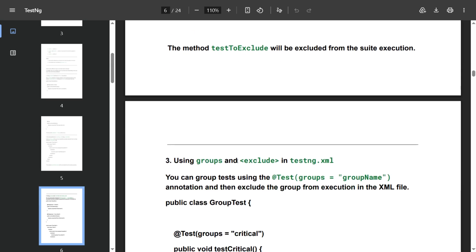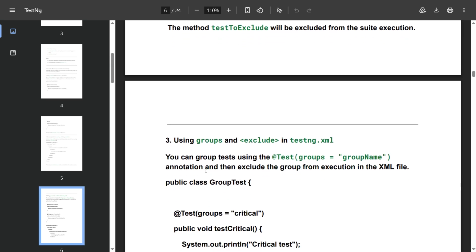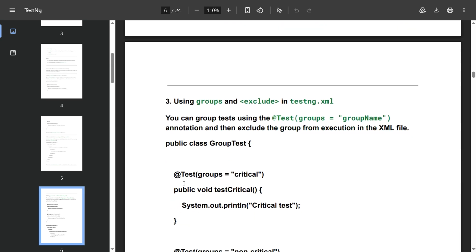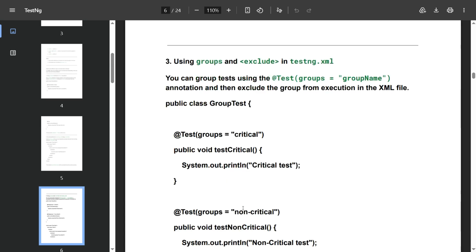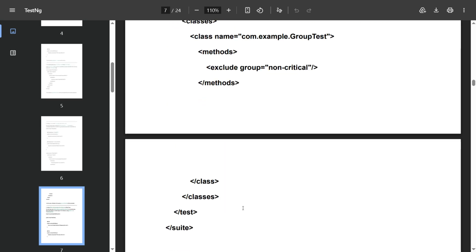Then, using groups and exclude in testng.xml, you can group tests using the groups attribute of the @Test annotation, and then exclude the group from execution in the XML file. For example, public class GroupTest with groups critical, public void testCritical printing critical test.